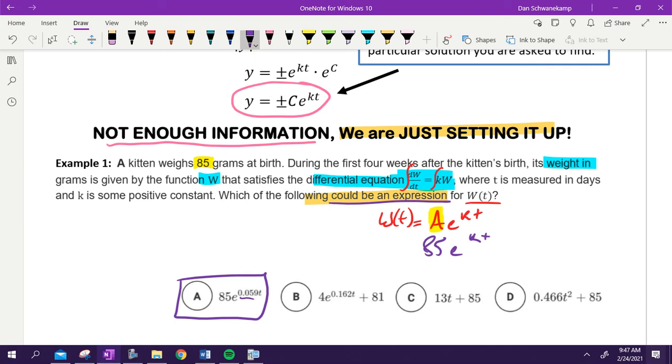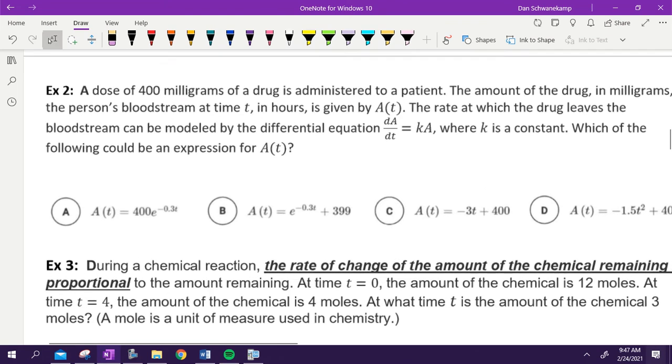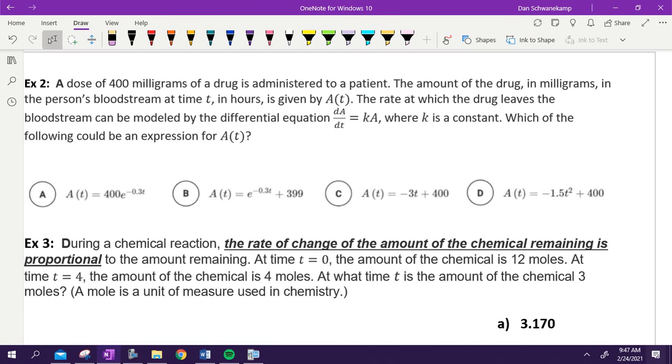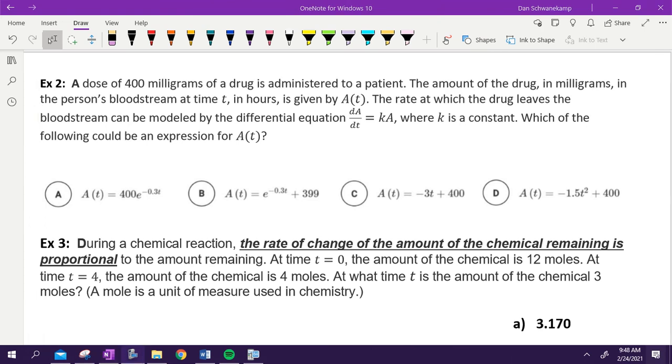Do I understand what we're doing there? We integrated, we plugged in, and worked. Try example 2. Same idea. This is just starting us off. Read the words. Try to figure out what the answer is going to be. Show me with your fingers. 1 for A, 2 for B, 3 for C, 4 for D.